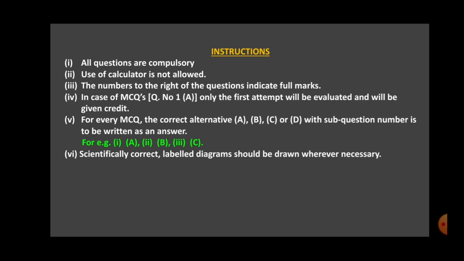If you write only the alphabet, you will get full marks. If you write the alphabet with the answer, no problem, you will get full marks. But alphabets are compulsory. Marks are given for the alphabets only. Capital alphabets as given in the question paper, you have to write the same, as it is shown in the question paper. This is very, very, very important.